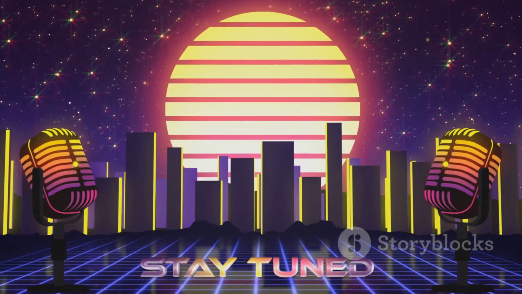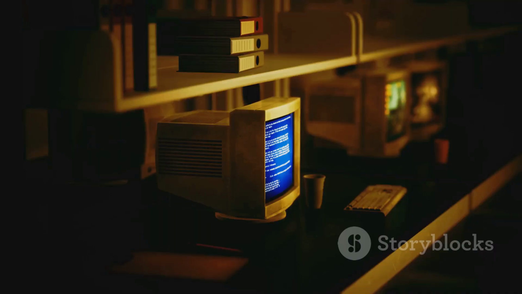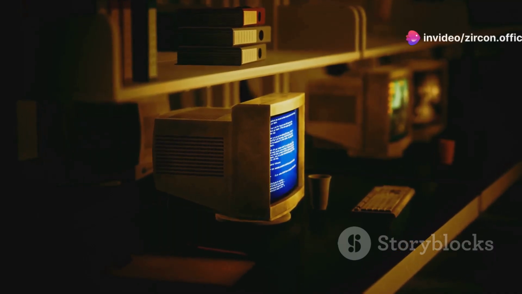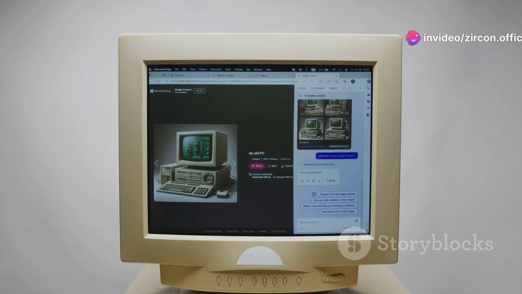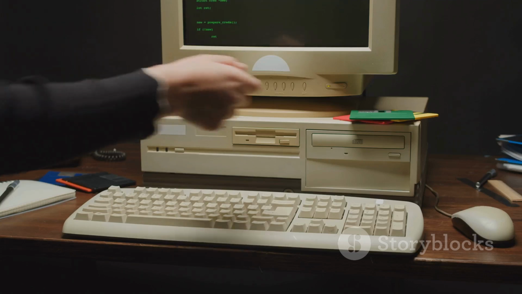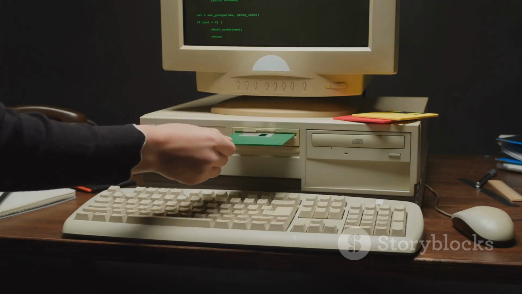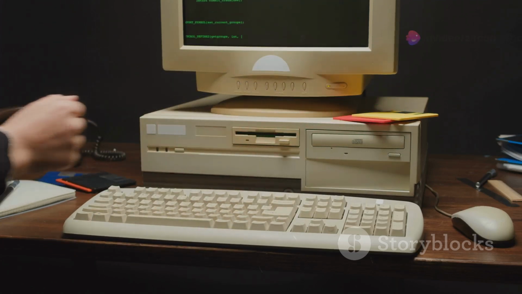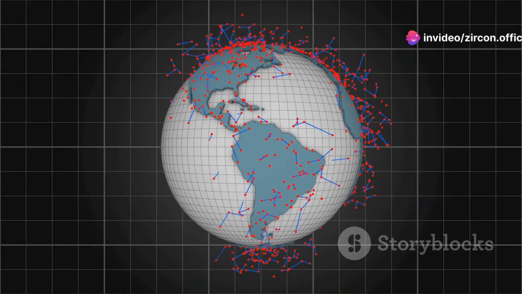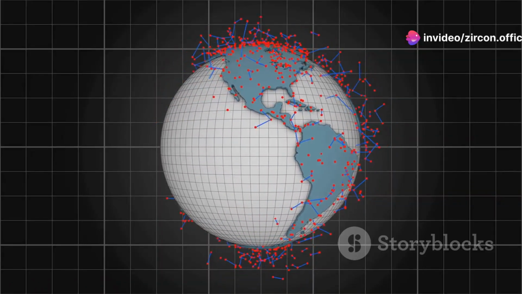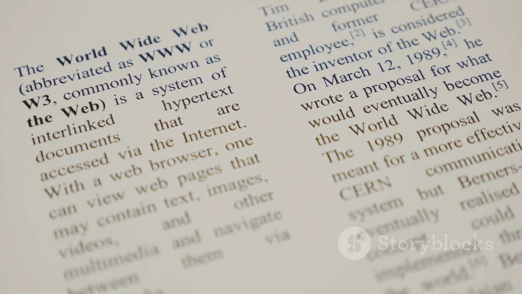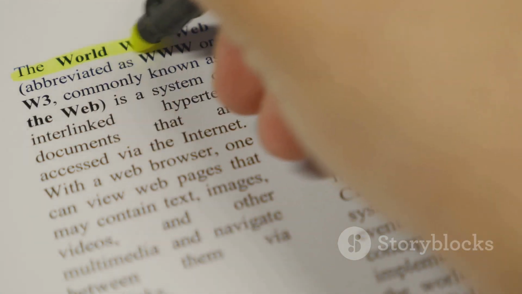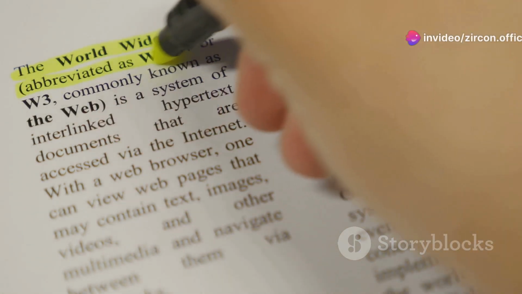Fast forward to the 1980s when things really started to get interesting. Personal computers began popping up in homes, and ARPANET evolved into something bigger and better. But we were still a long way from cat videos and TikTok. In 1983, the internet officially adopted TCP/IP, the language that allows different networks to communicate with each other. With this new language, networks all over the world could finally chat with each other, setting the stage for the internet as we know it. Oh, and let's not forget 1989 when Tim Berners-Lee invented the World Wide Web, a game changer that made the internet accessible to everyone.